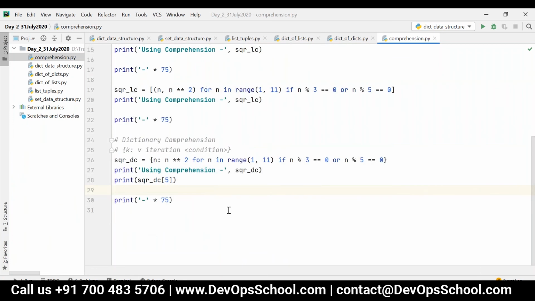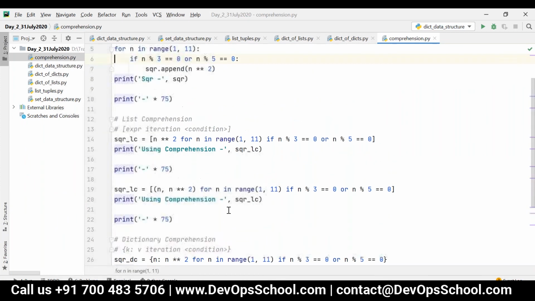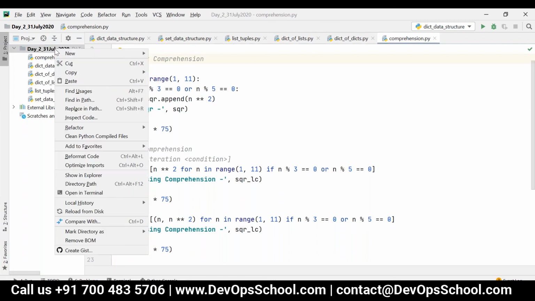Got it, Ajmal? Ajmal, is it clear? Yeah, it's clear. Okay, so take it down, then we'll see functions. Yeah, it is done, Mohan. So no doubts, right? No. Okay.